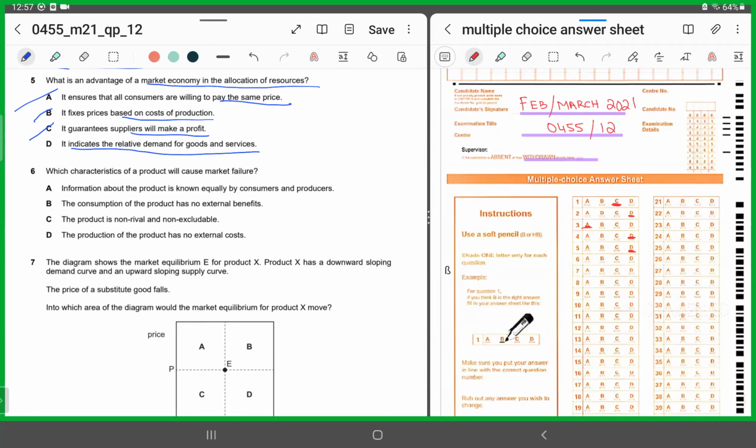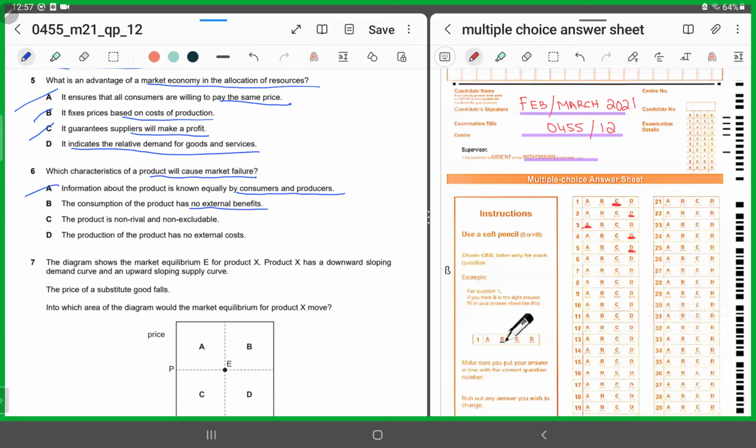Number 6. Which characteristics of a product will cause market failure? So now what is market failure? When there is inefficiency, right? So information about the product is known equally by consumers and producers. So if the information is going to be known equally, there won't be any market failure. So it's incorrect.